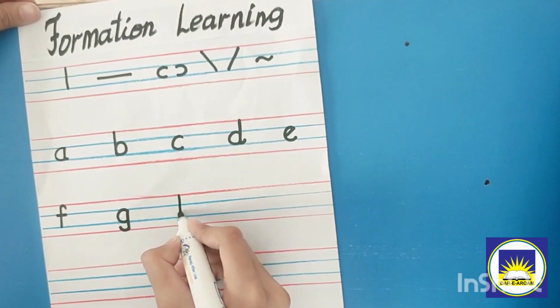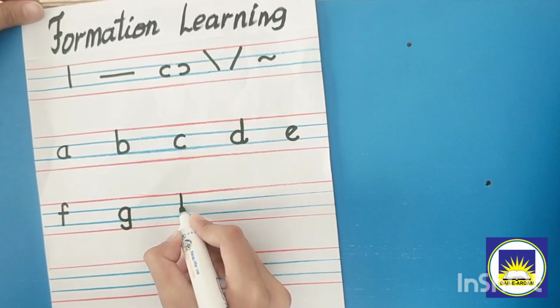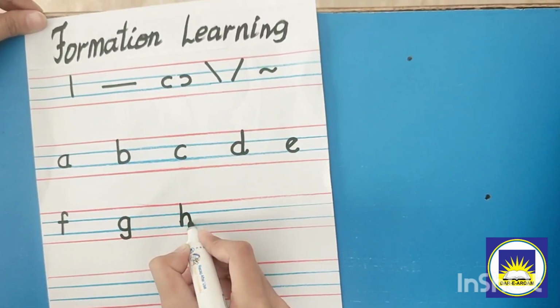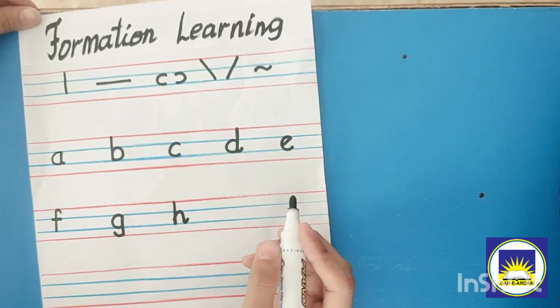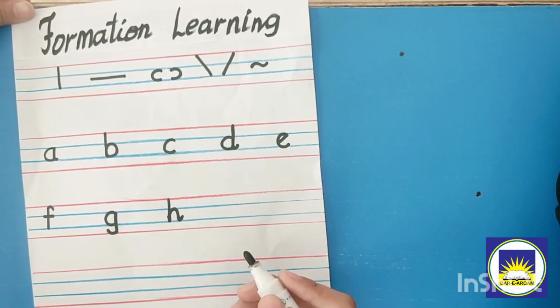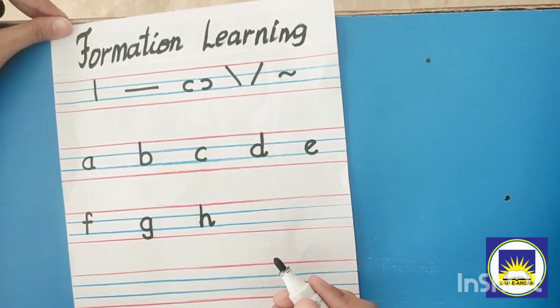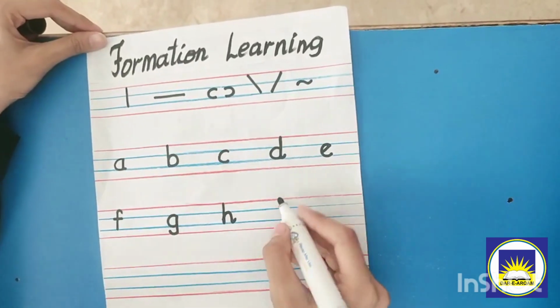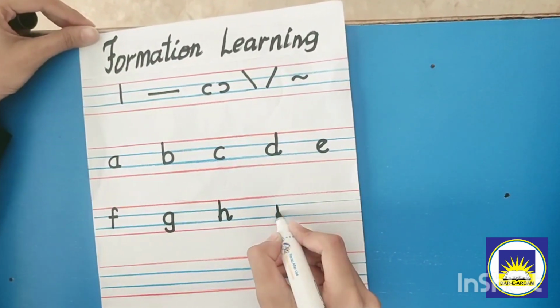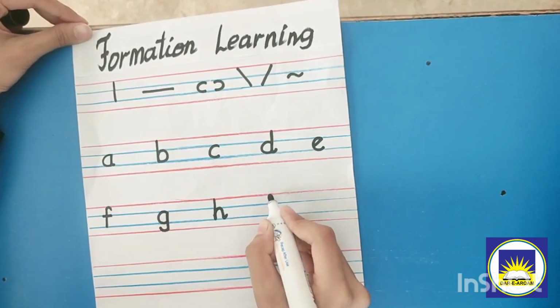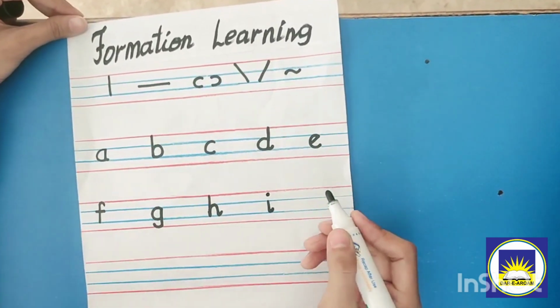Make a straight line, go up and jump and turn a little. It will make h, horse. Make a straight line, turn a little and dot up. It will make i, ice cream.